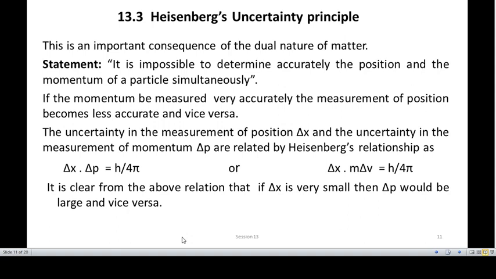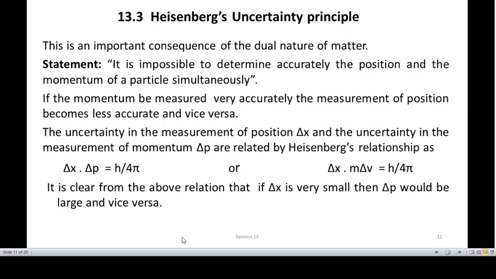Now let us move on to another important principle, called Heisenberg's uncertainty principle. It is very important after understanding the dual character of matter.